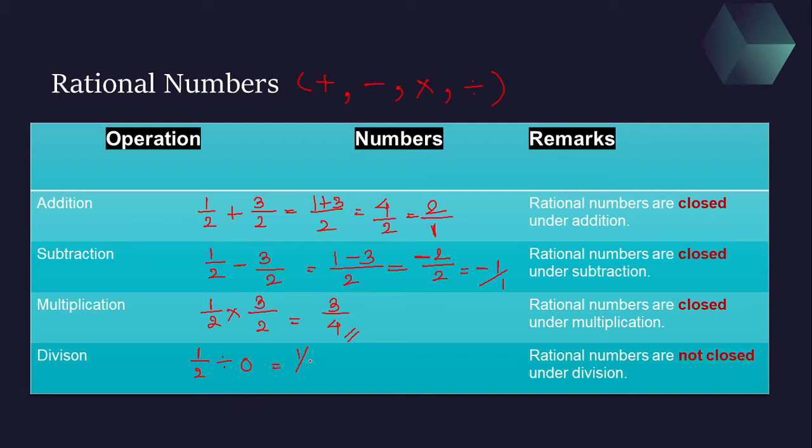What happened here? The denominator turned out to be 0, and as per our definition, for any rational number, the denominator should never be 0. If the denominator is 0, then you can never say that it is a rational number. So it is said that rational numbers are not closed under division. So this was regarding the closure property.